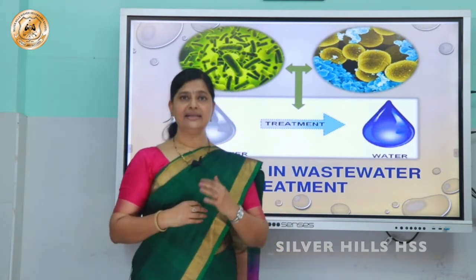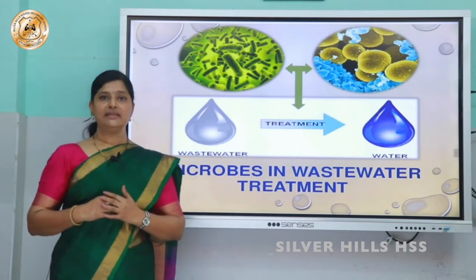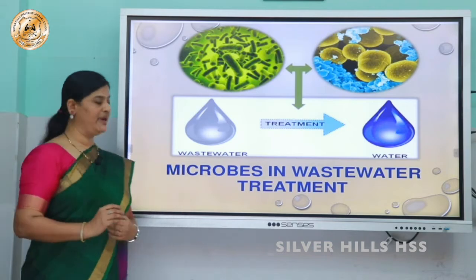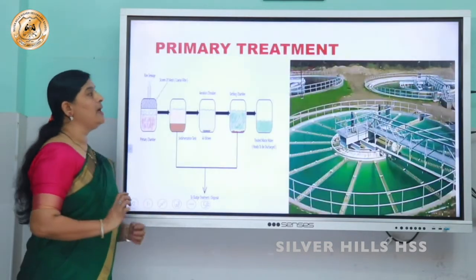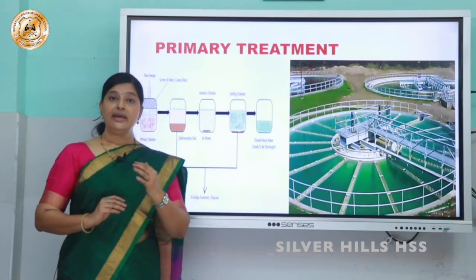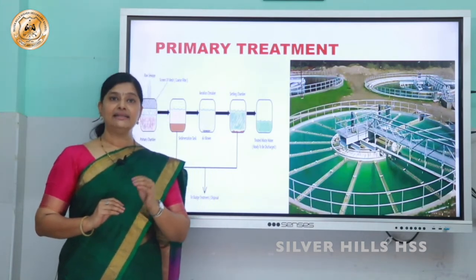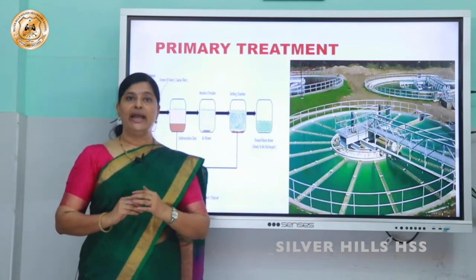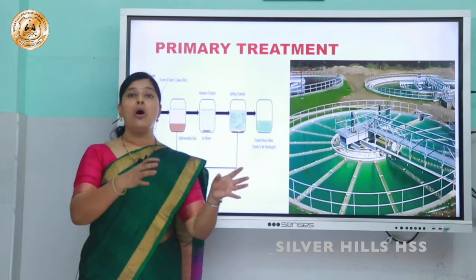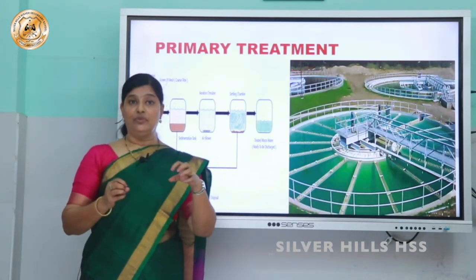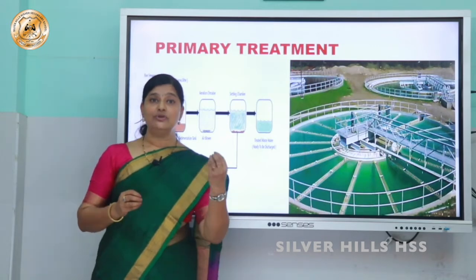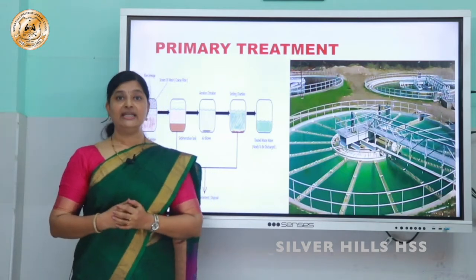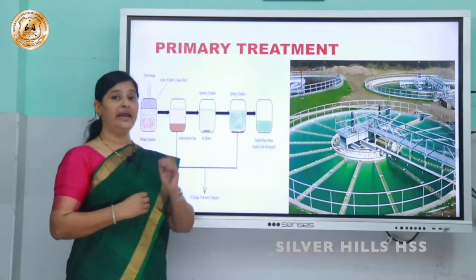Sewage treatment has two steps. The first step is called primary treatment and the second step is called secondary treatment. Primary treatment has again two stages. The first one is called filtration. Here all the floating debris, which may contain dry leaves, twigs, etc., will be sequentially filtered. That is the first stage of primary treatment.